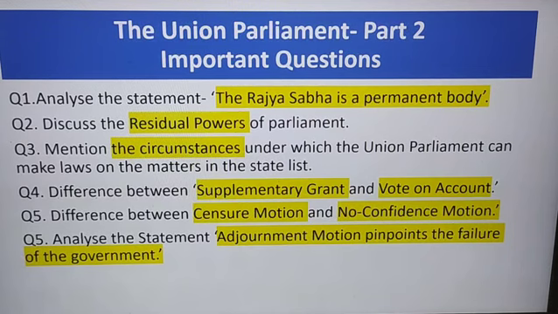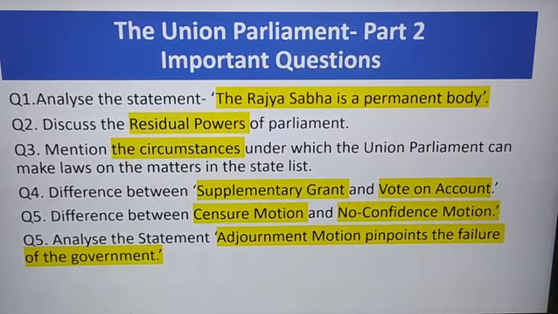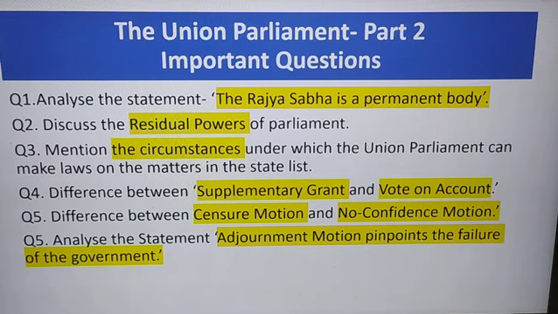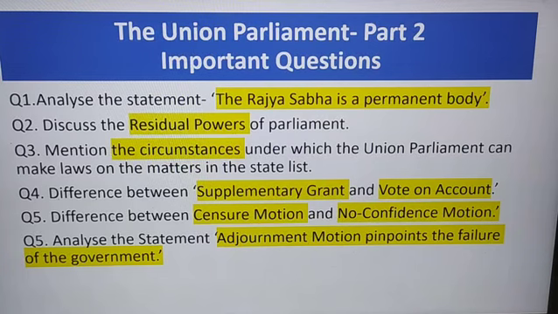The third point is when two or more states request: when the state legislatures of two or more states request the Parliament to make a law on a certain subject, then the Parliament can make laws on subjects mentioned in the state list. Fourth is to implement international agreements. Parliament can make laws on state list subjects to implement treaties, agreements or international decisions.